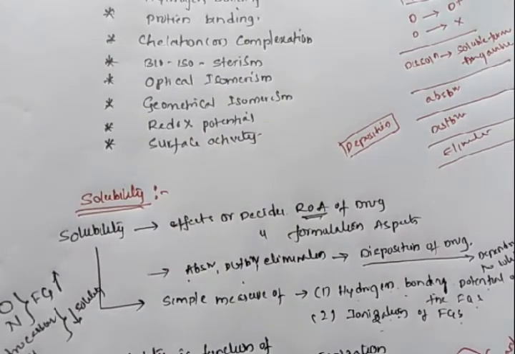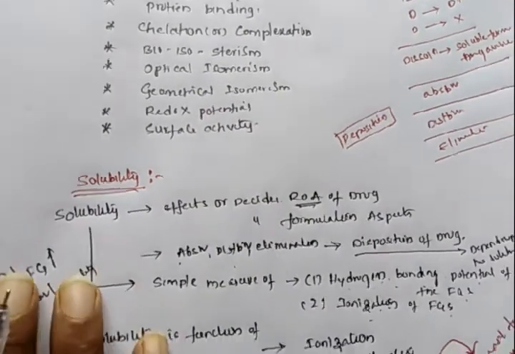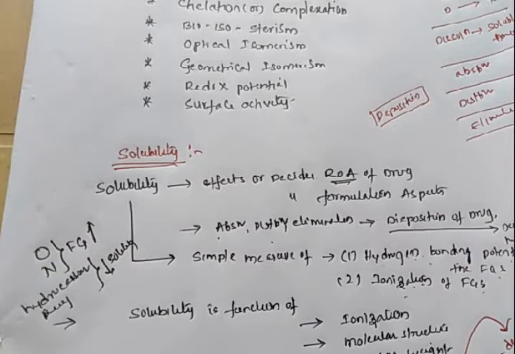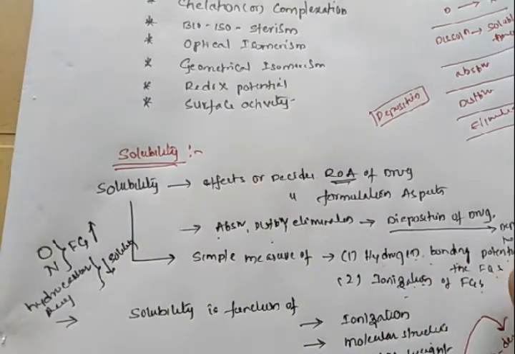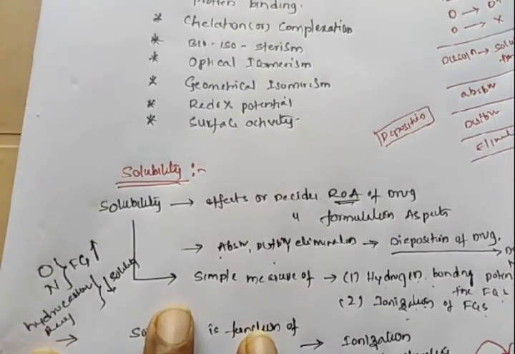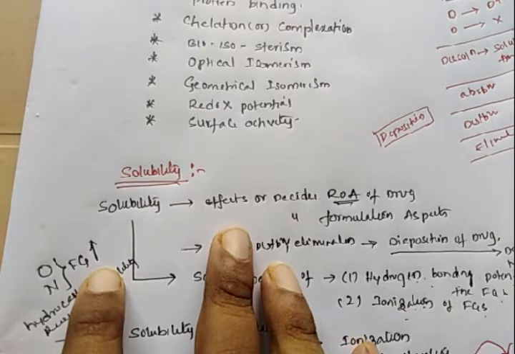Whenever you see the structure of a drug molecule, you definitely have a hydrocarbon part along with its functional groups. If a drug molecule has oxygen and nitrogen containing functional groups in its structure, then it definitely increases the solubility of the drug molecule. That is the hydrogen bonding potential of the functional groups we are measuring. Functional groups like oxygen and nitrogen have hydrogen bonding potential, while the hydrocarbon or ring part negatively affects the hydrogen bonding nature of the drug molecule. Oxygen and nitrogen present in the structure give good hydrogen bonding power.